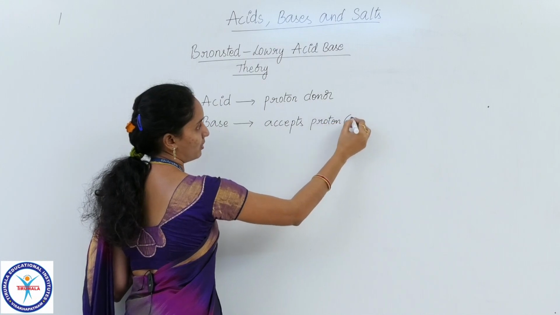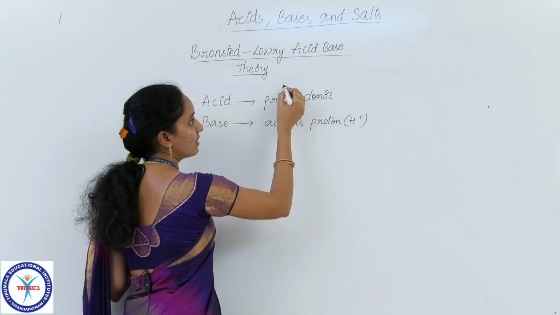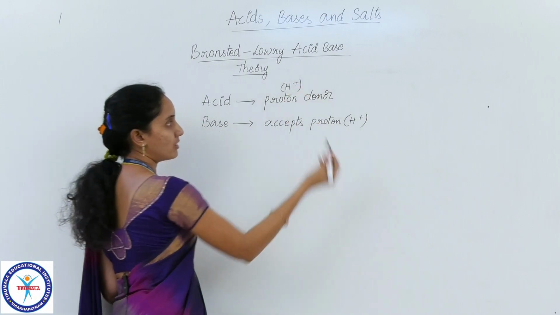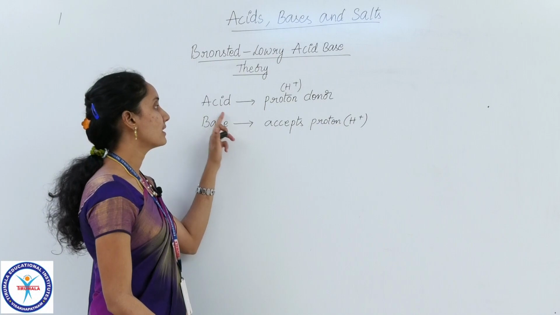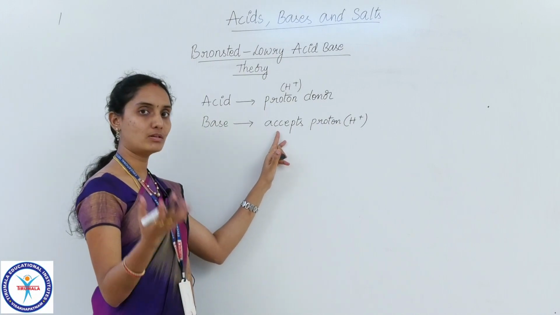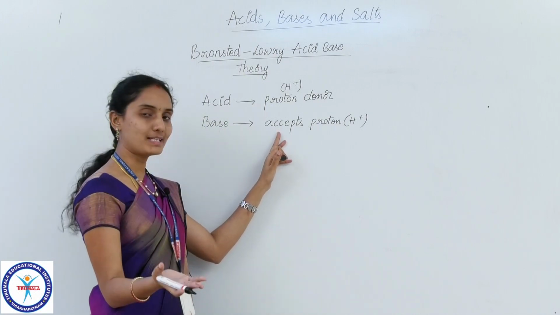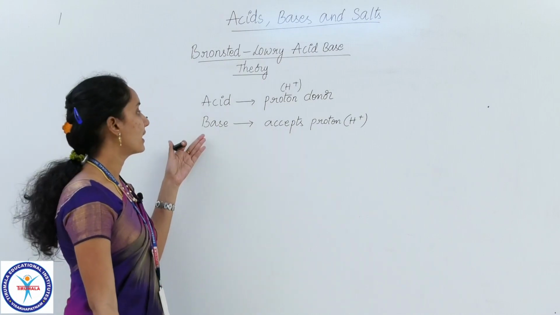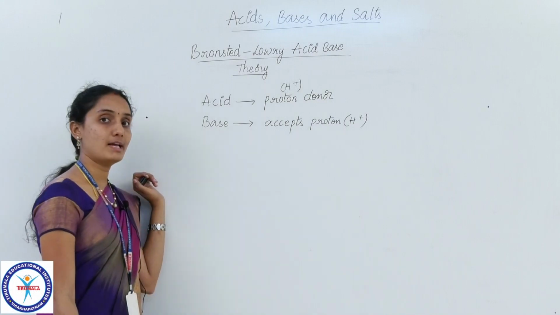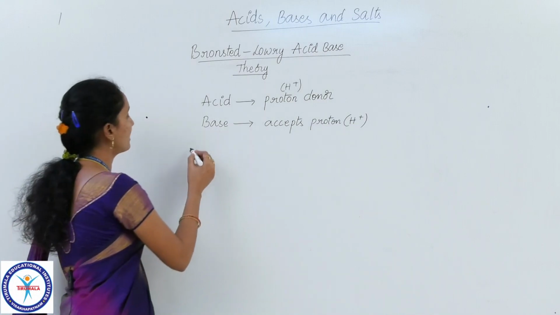All of you know that a proton is H plus ion. So if any compound donates H plus ion, then it is said to be an acid. If any compound, molecule or species accepts the H plus ion to form a bond, then it is called a base. Let me explain with an example.